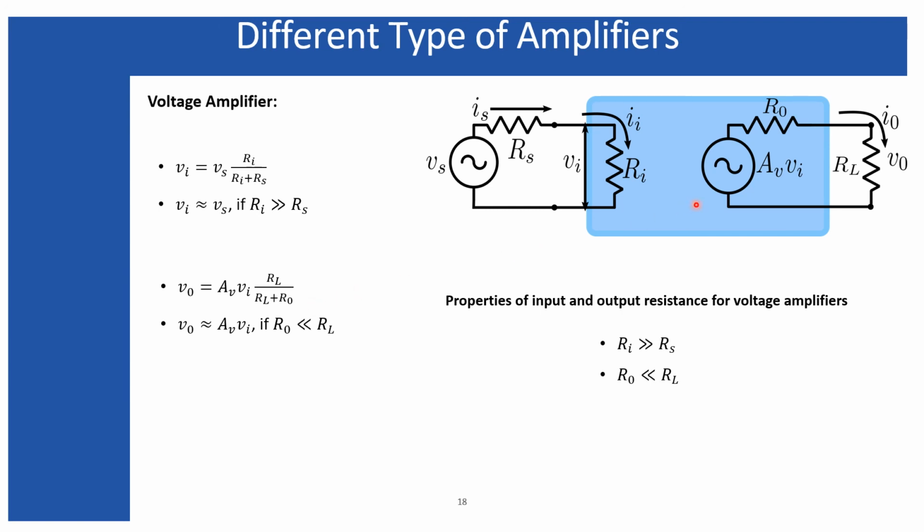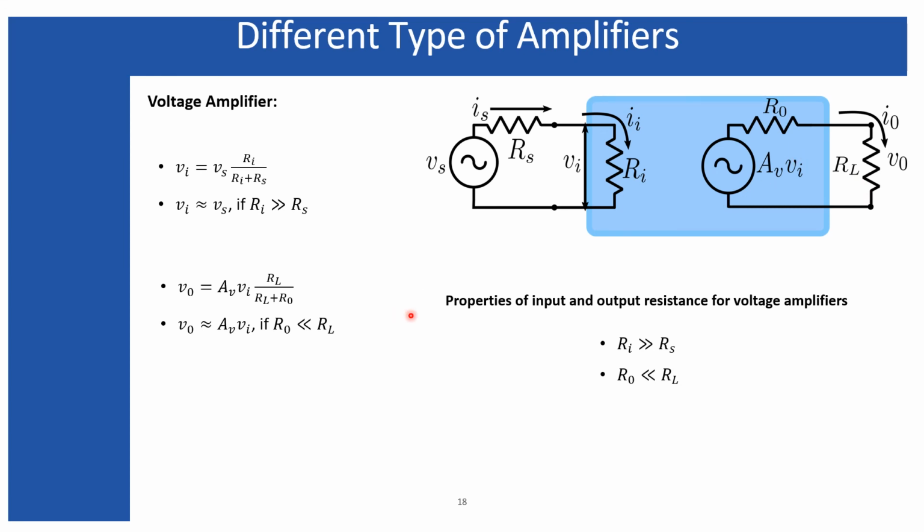Here also our objective is to have all the amplified voltage across the load impedance, and we should expect very little or ideally no voltage to be dropped across the output impedance of the device, because if some of the amplified voltage is dropped across its own output impedance, that will not be available across the load impedance, so that will be considered a loss.